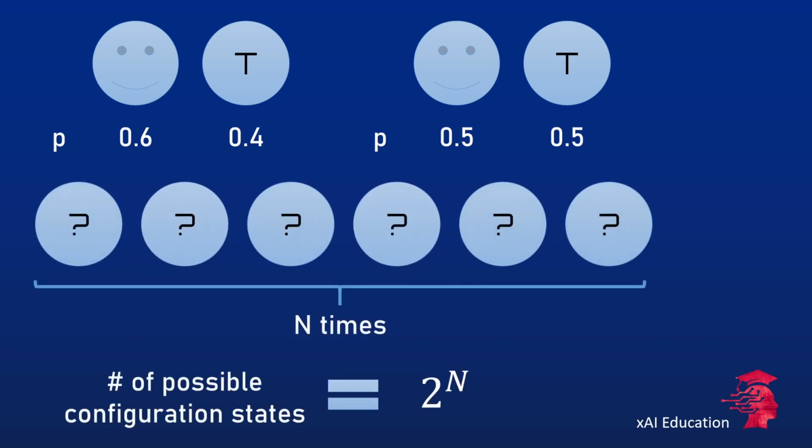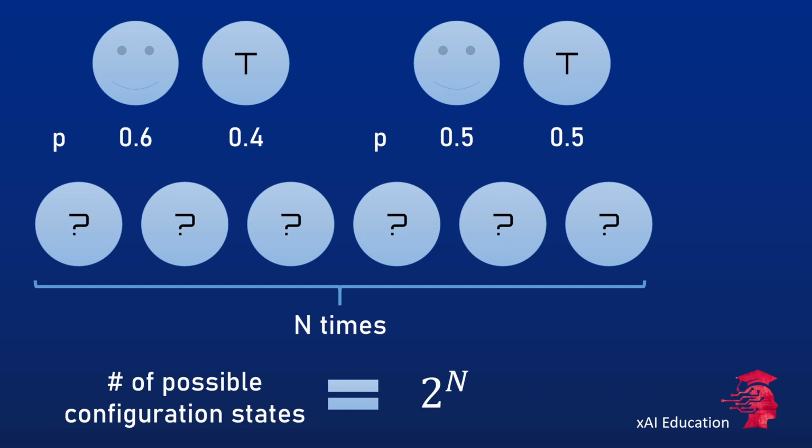When we throw our coin n times, how many possible outcomes could we observe? 2 to the power of n, of course, because the coin flips are independent from each other. Each coin flip has 2 possible outcomes, so we just multiply 2 times 2, n times, which is 2 to the power of n.